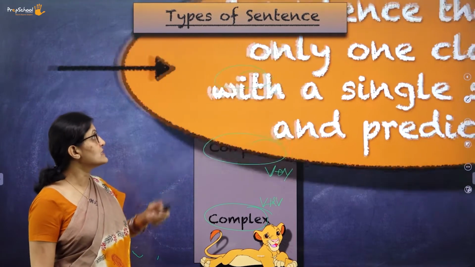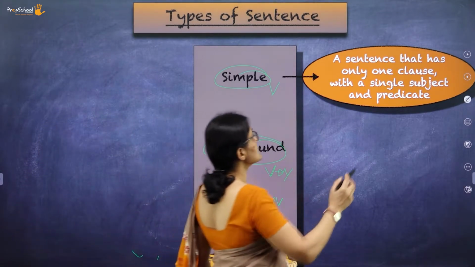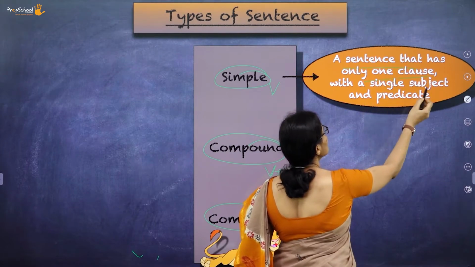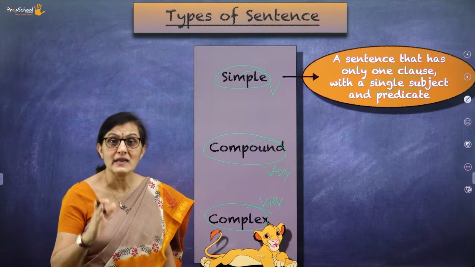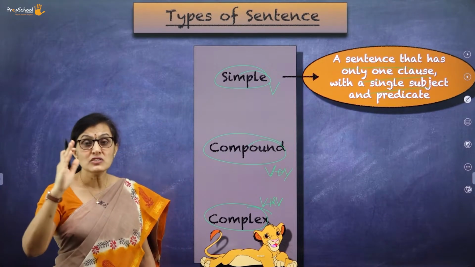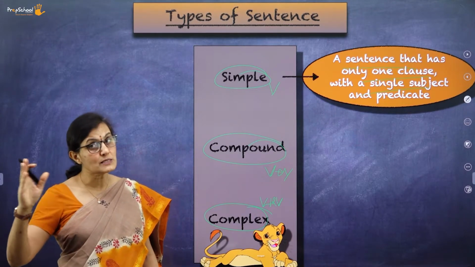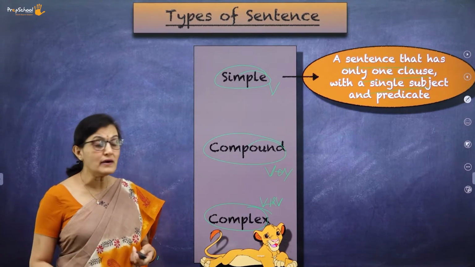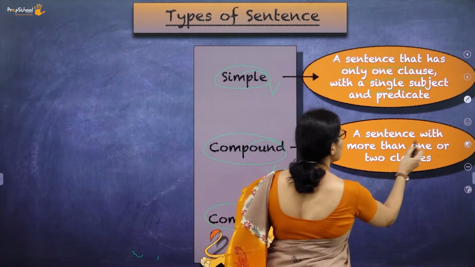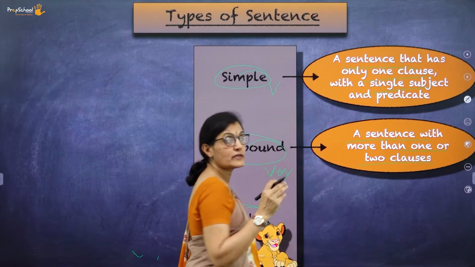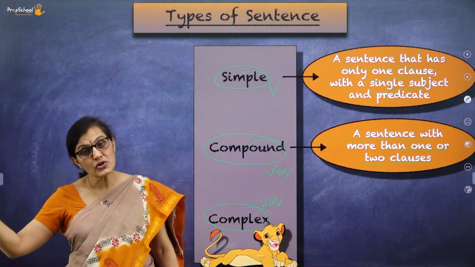To make you understand, a simple sentence has only one clause with a single subject and a predicate. I am speaking. Teacher is speaking: teacher is the subject and speaking is the verb. Next, compound: here the sentence has more than one clause. The teacher is speaking and she is writing.